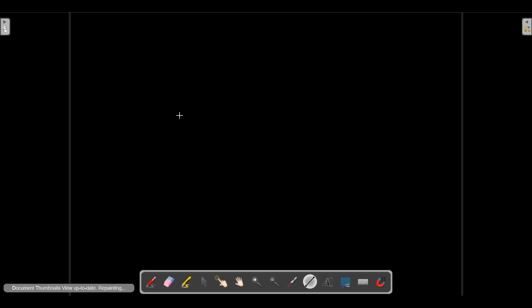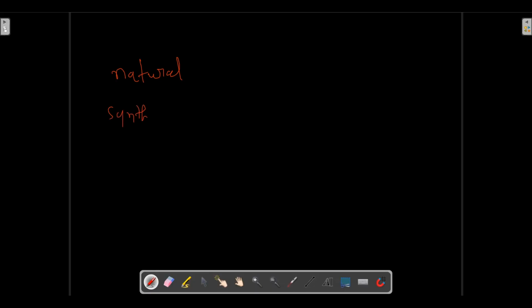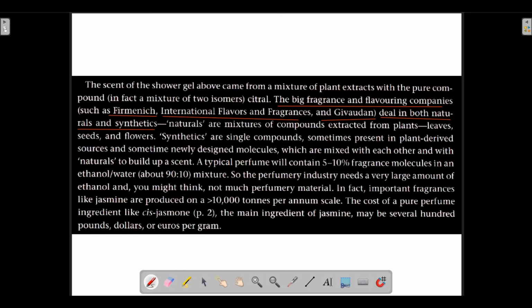There are natural flavors and synthetic flavors. There will be natural fragrances and flavors, and there will be synthetic fragrances and flavors. So both types are available.